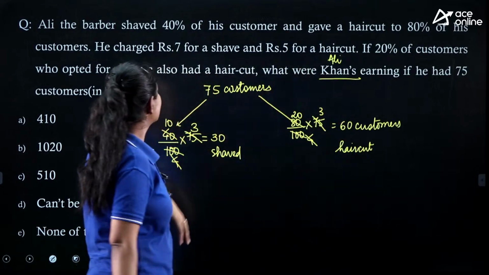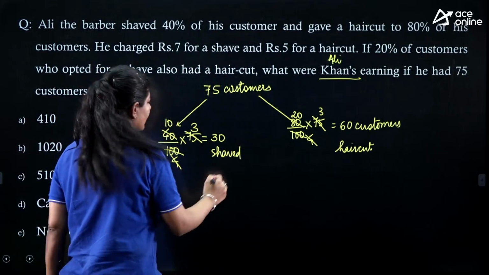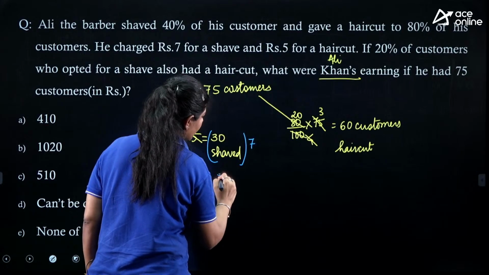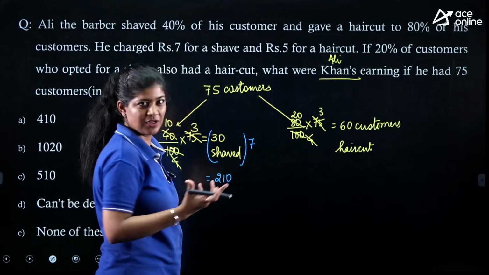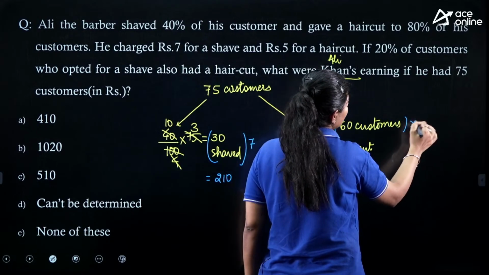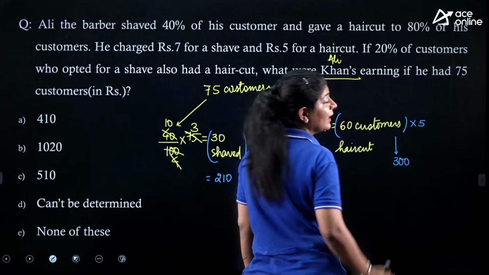Now the question is saying that for the shaving he charged 7 rupees. If he is charging 7 rupees, that means he is earning a total of 210 rupees from the shaving. And if he is charging 5 rupees, that means he is earning 300 rupees from the haircut.